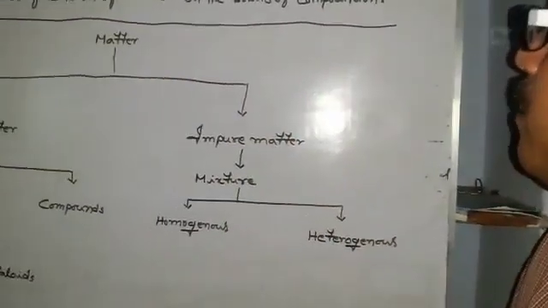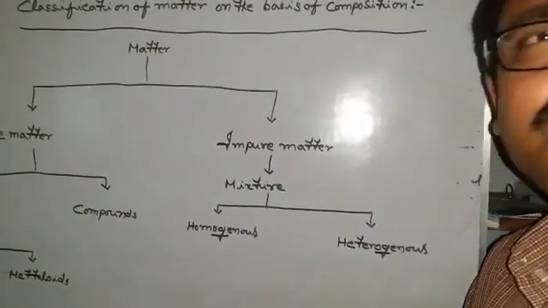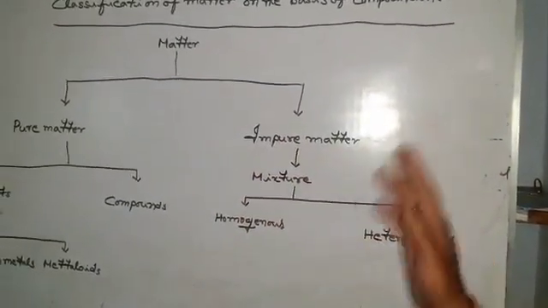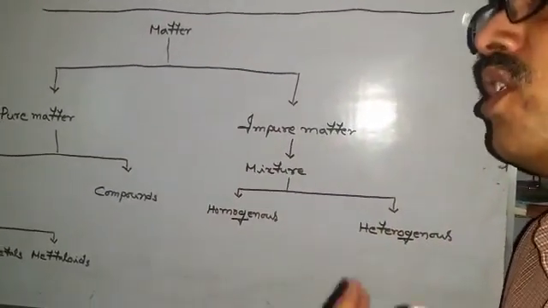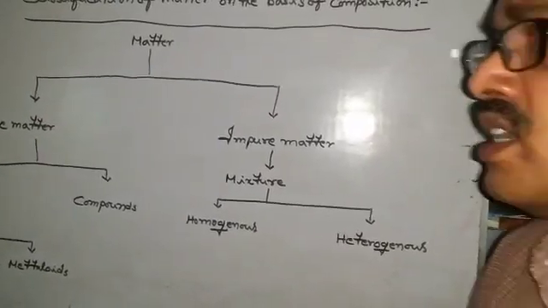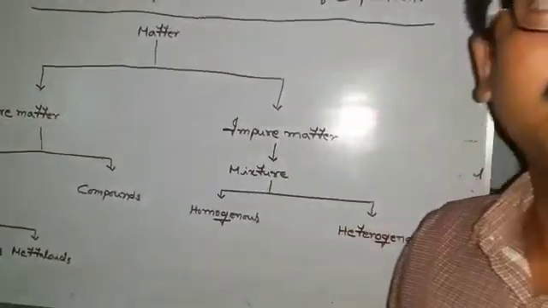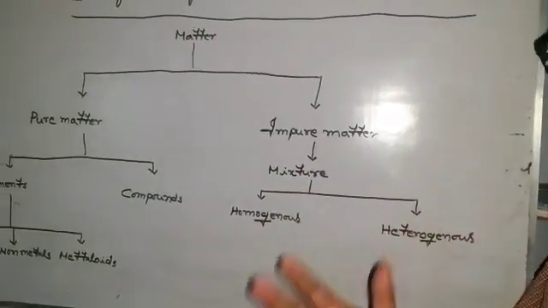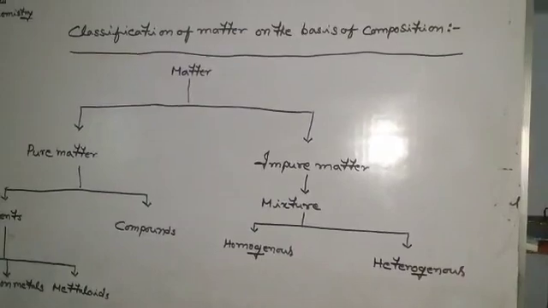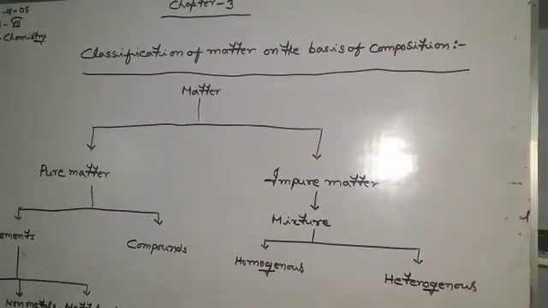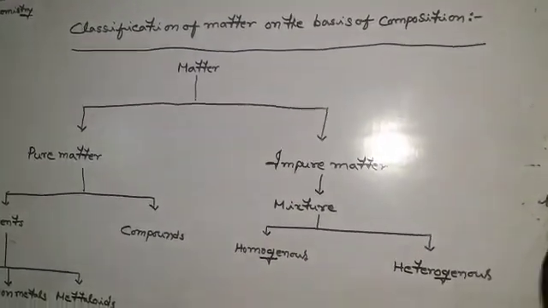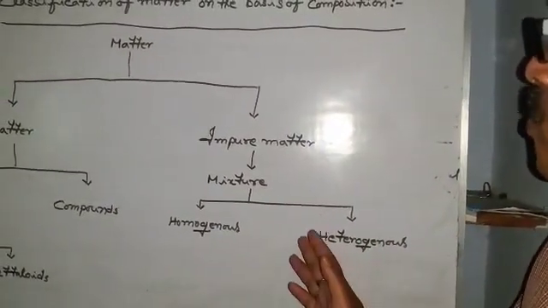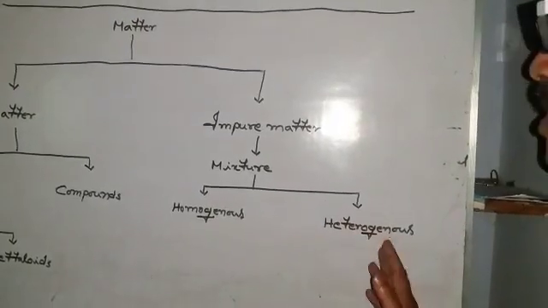Further, impure matters are also called mixtures. Now, mixtures are a type of impure matter or impure substance which are made up of two or more kinds of pure substances like elements or compounds or both, physically combined in any desirable proportions. Now, mixtures are of different types, so we have to classify them further on the basis of their composition, and they are classified into two categories: homogeneous mixtures and heterogeneous mixtures.